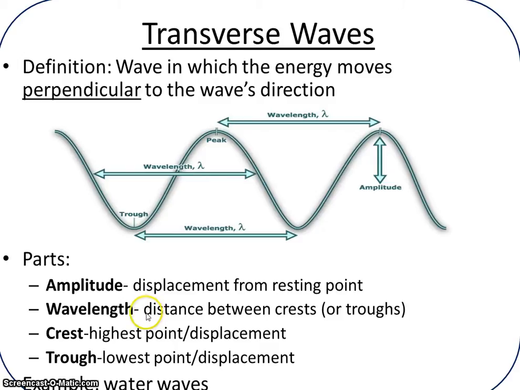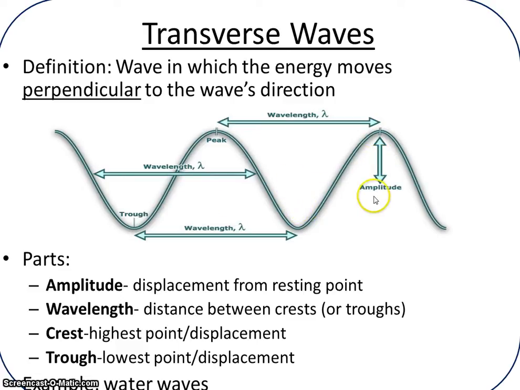Our second type of mechanical wave is a transverse wave. And here the energy moves perpendicular to the wave's direction. And you'll see this in an animation in just a moment. Right now we'll concentrate on the different parts of a transverse wave. So the amplitude, as you can see right here, if this was the original resting position, is basically from where the medium was before it was disturbed to the top. You can also have an amplitude that would be in this area.